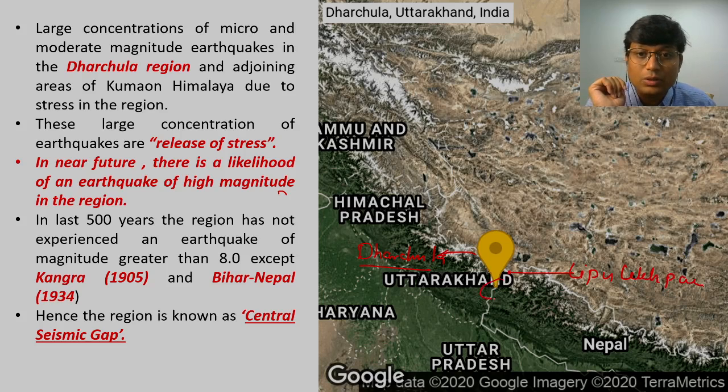And along this particular stretch, seismologists from Wadia Institute are predicting that stress is building up, and that stress could lead to a major earthquake.